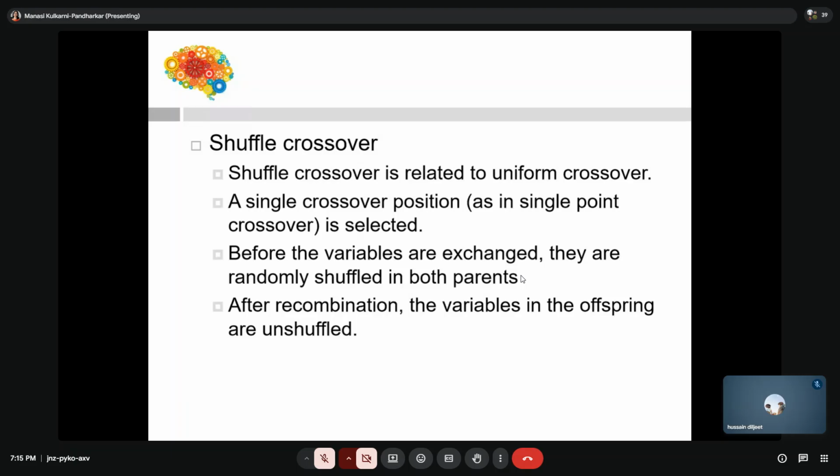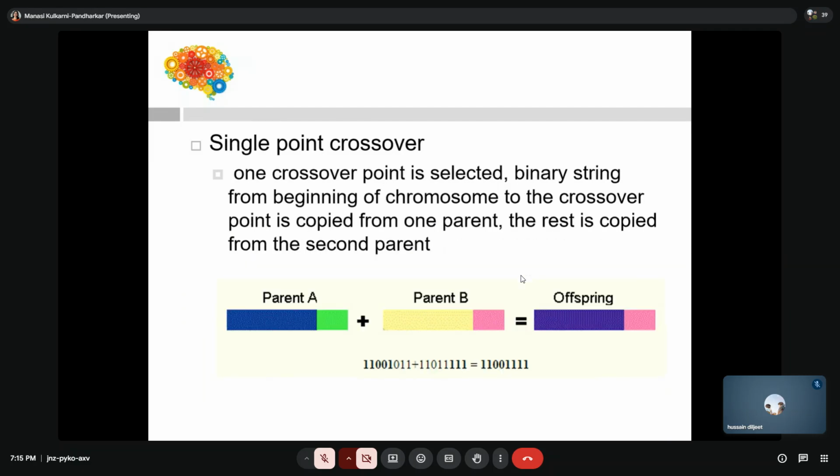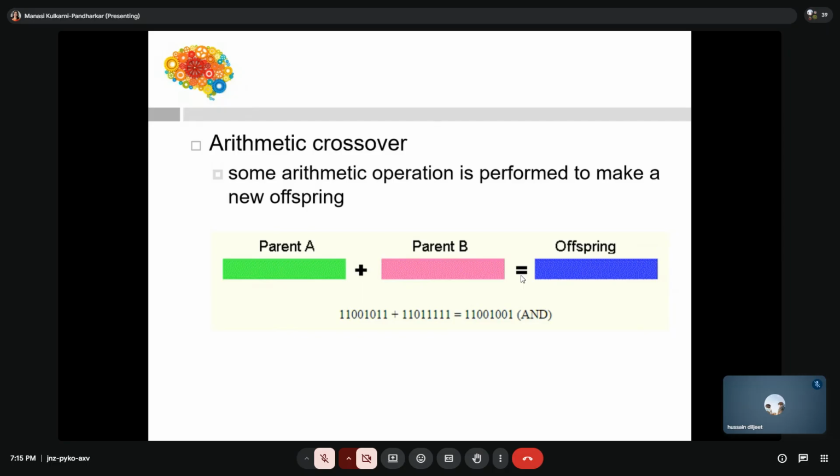Okay. So shuffle crossover, what will we do? We will shuffle. Okay. It is not necessary that the same points should come. We are going to shuffle it. This is called a shuffle crossover. Okay. So these are basically called crossover. So from crossover we will get a new solution.